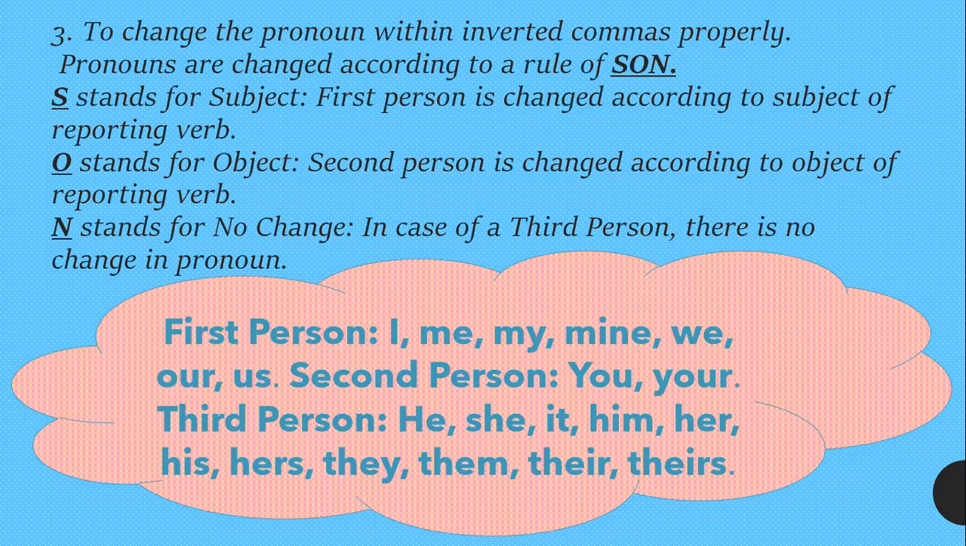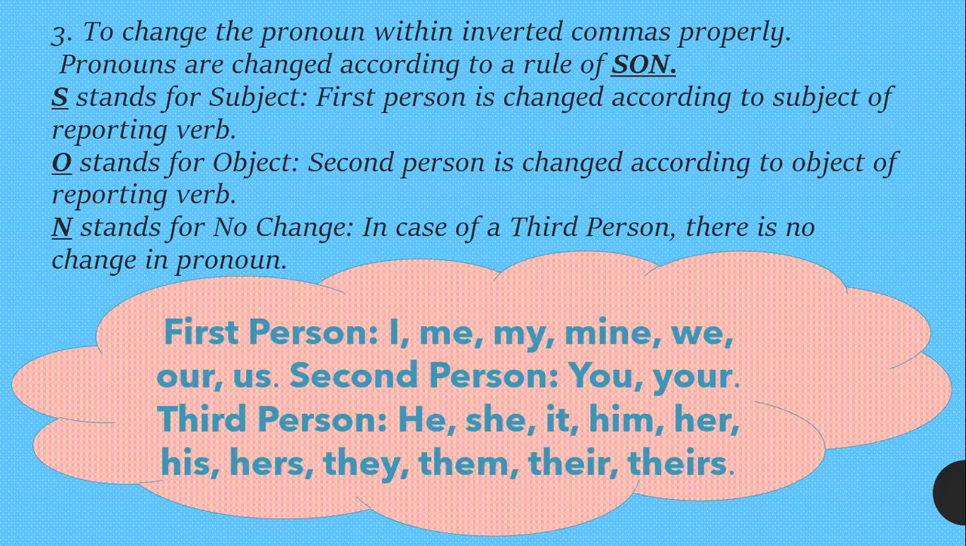Third point, to change the pronouns. There are pronouns within inverted commas, so we will replace them by the rule of SON: subject, object, no change. For example, Maryam says to Taha. So Maryam is the subject over here, Taha is the object over here. The one which comes before said or says is the subject, and the one afterwards is known as the object.